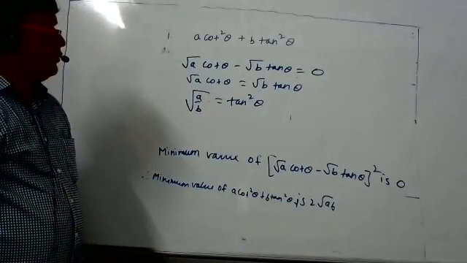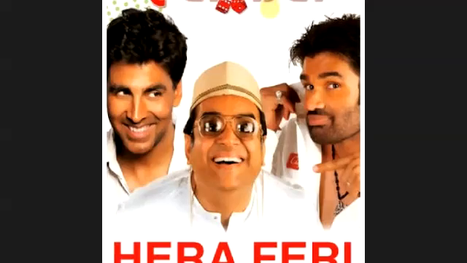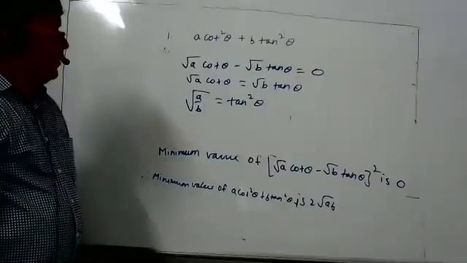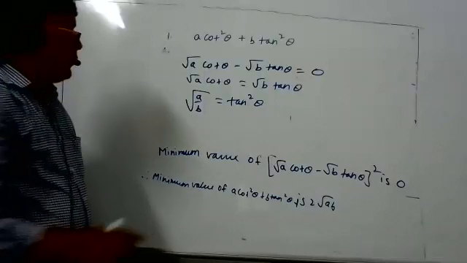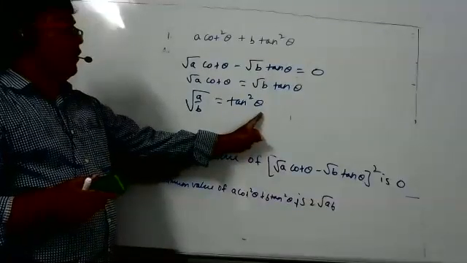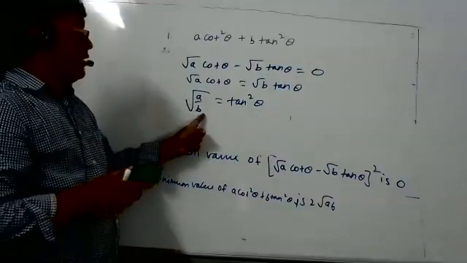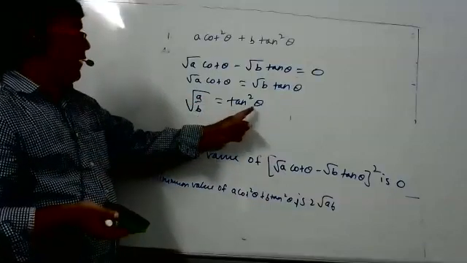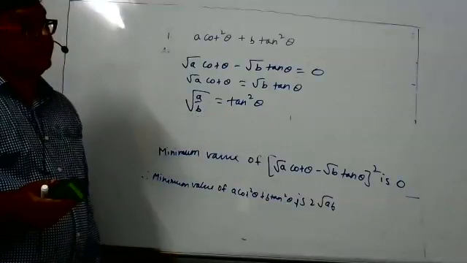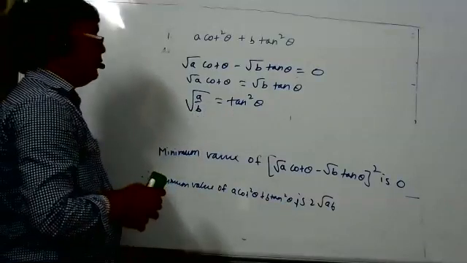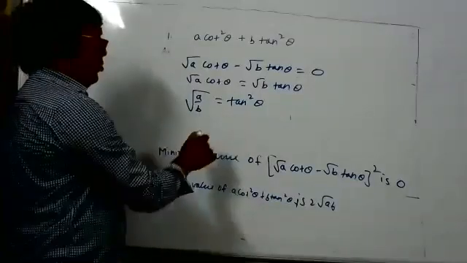And sir, A should be equal to B, no, sir? A should be equal to B? Why? Suppose this root A by B is some value. Because tan theta can be any real number, and root A by B is any positive real number, we can find the value of theta. Till here you understood? Yes, sir.